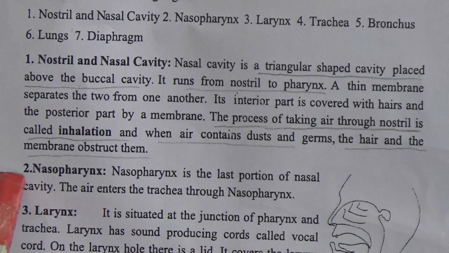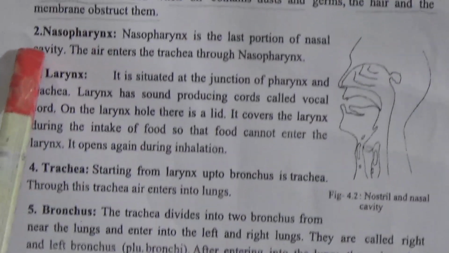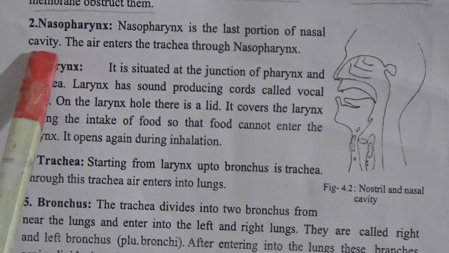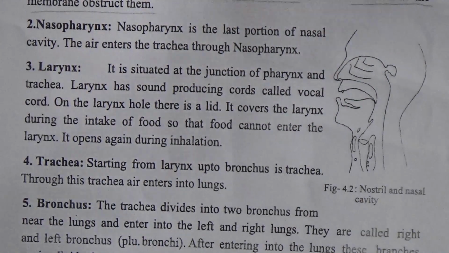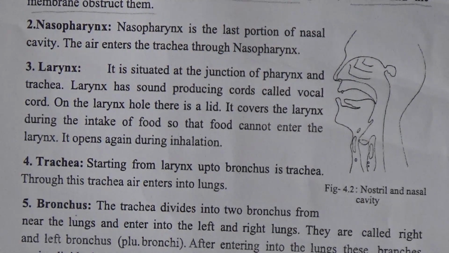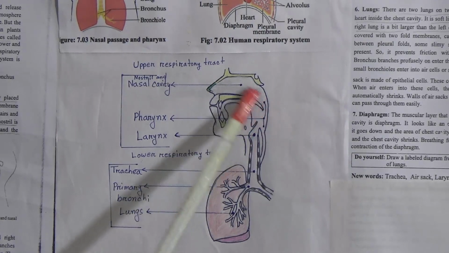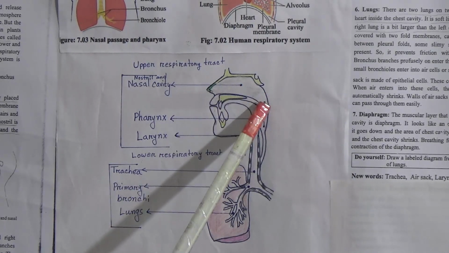Number 2 organ name is nasopharynx. Nasopharynx is the last portion of nasal cavity. You can see here is the nasopharynx, and this is the last portion of nasal cavity.